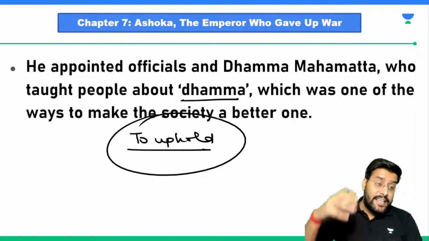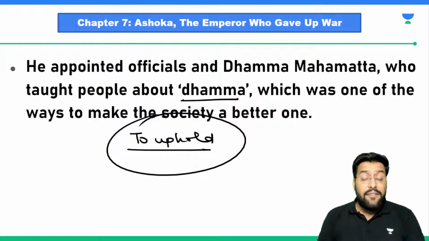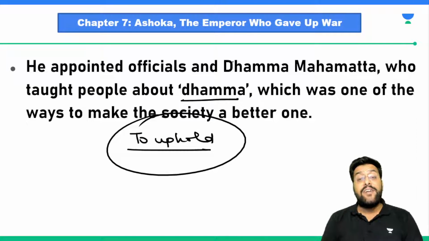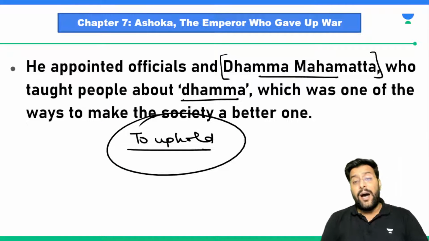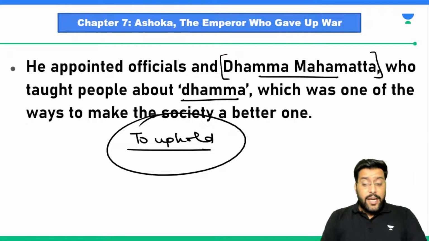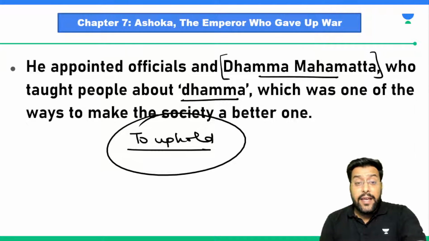So he decided that he will appoint people who will propagate this Dhamma. They will go to different places and tell about this Dhamma, and the officials who were appointed were called Dhamma Mahamata. So Dhamma Mahamata, we need to remember this. This can be asked as a direct question. Dhamma Mahamata were the officials who were appointed by King Ashoka.